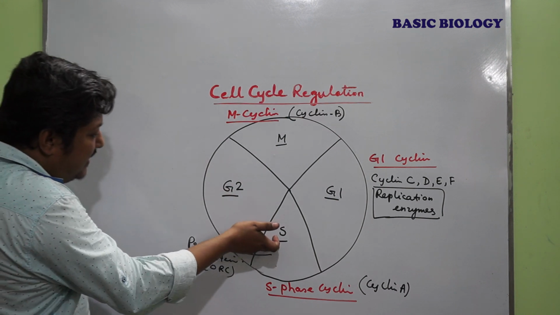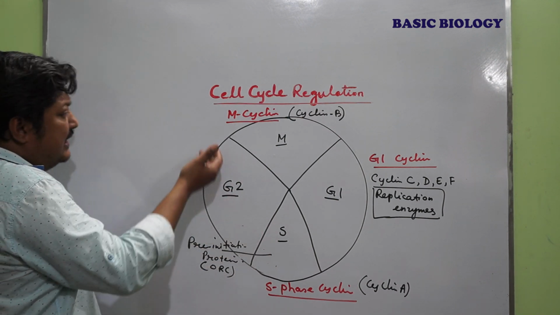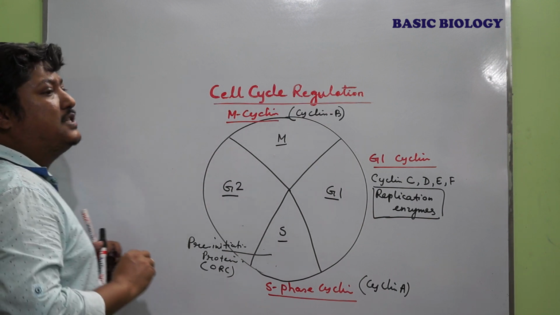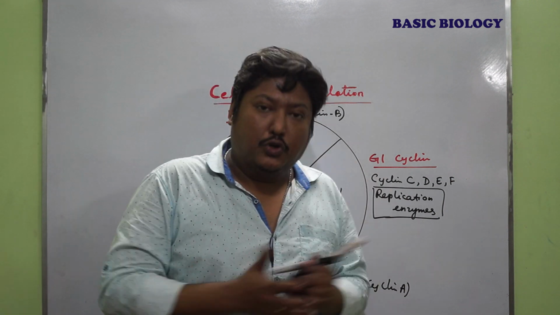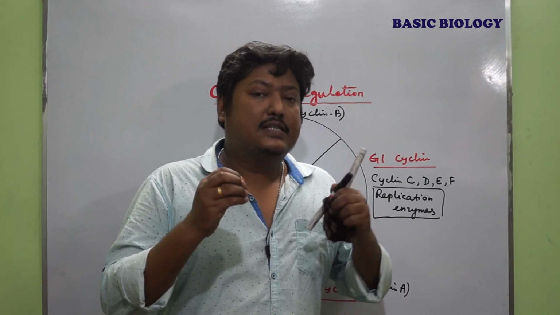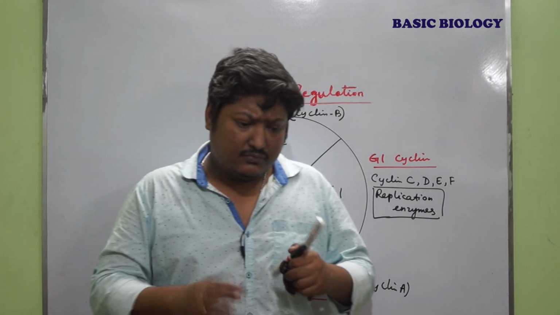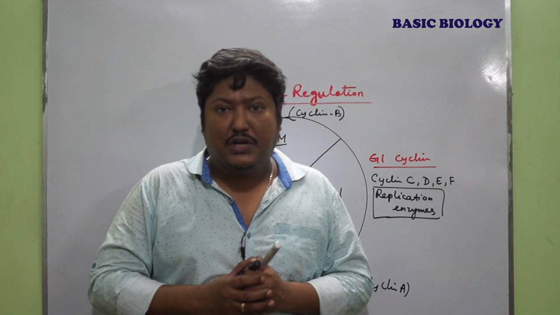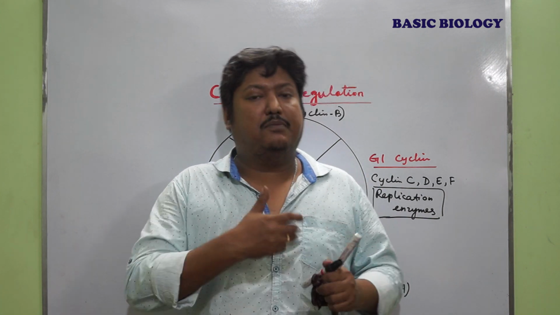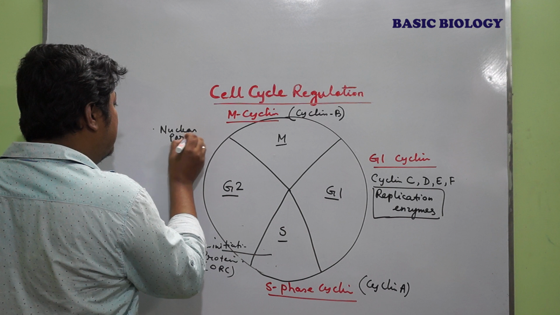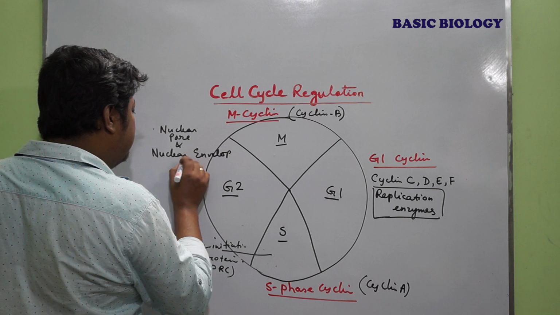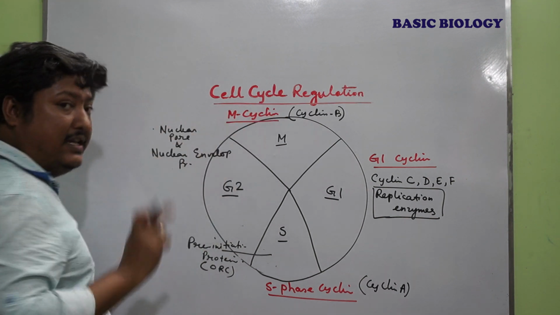Now when the cell passes from the S phase to G2, here the activity of mitotic cyclin begins. Now M cyclin is responsible for activating all those proteins which are associated with the cell division machinery, for example proteins associated with the removal or retraction of the nuclear membrane. So nuclear pore and nuclear envelope proteins are activated by this M cyclin first.